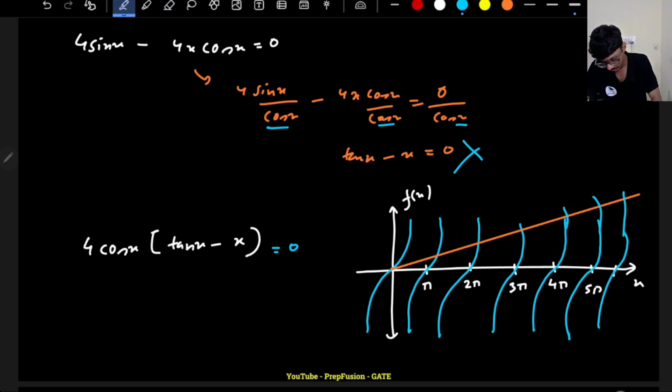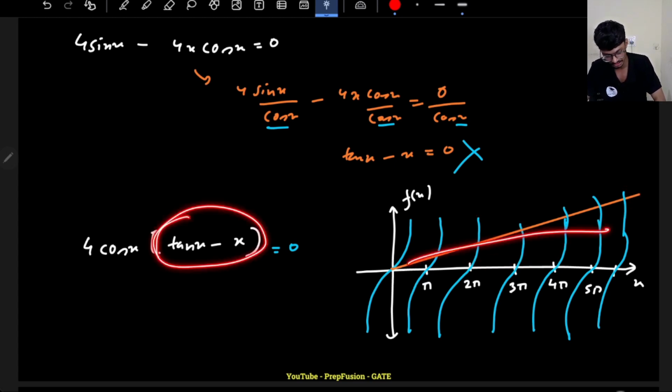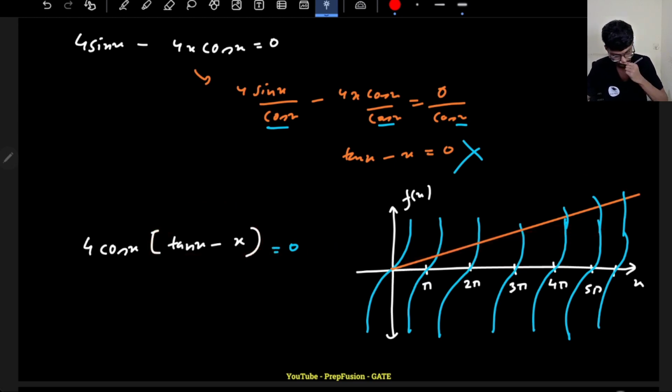So what can I comment? Now what are they asking? When is it crossing 0? Whenever the graphs y equal to x and y equal to tan x cross each other, that means this condition is satisfied. Both are equal to each other. If both are equal to each other, this value will be 0. That much I know.